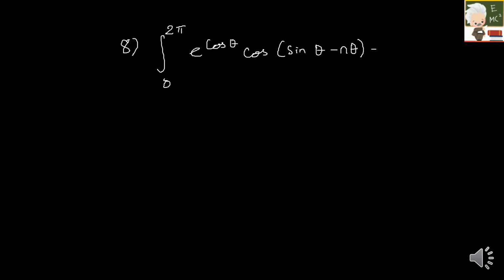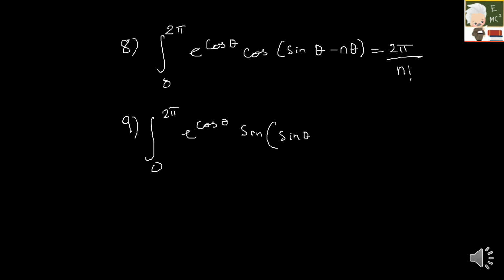So we have seen 7 formulas so far, and the eighth one is integral 0 to 2 pi e raised to cos theta into cos of sine theta minus n theta, which is nothing but 2 pi by n factorial. Ninth one is the same but for sine. So 0 to 2 pi e raised to cos theta into sine of sine theta minus n theta is equal to 0.